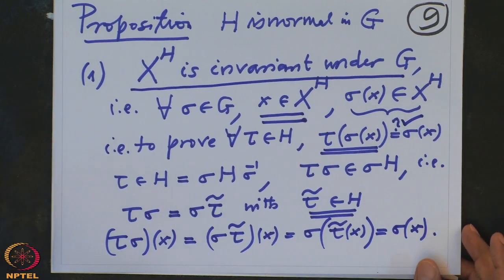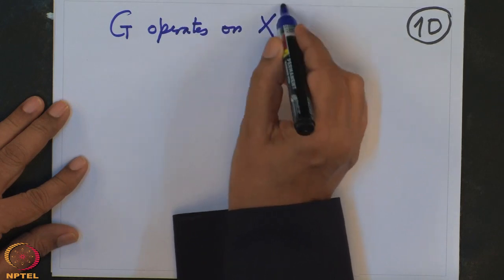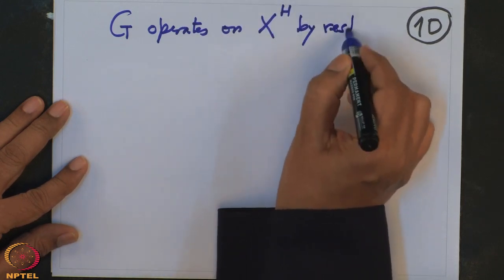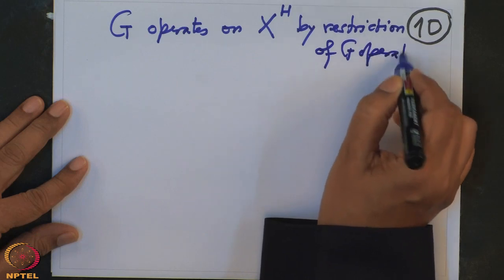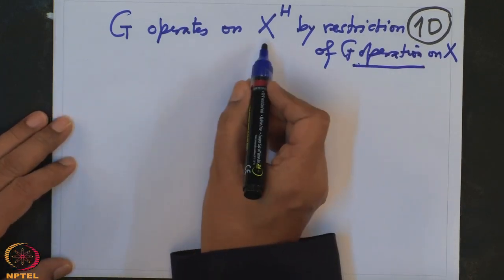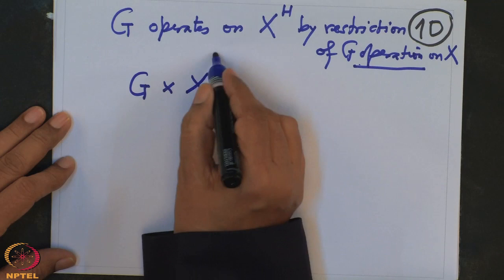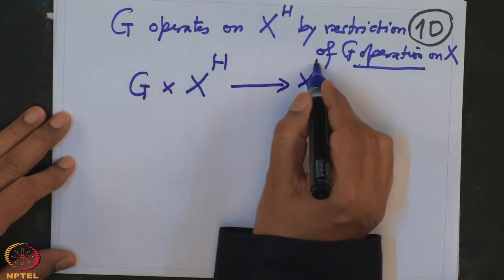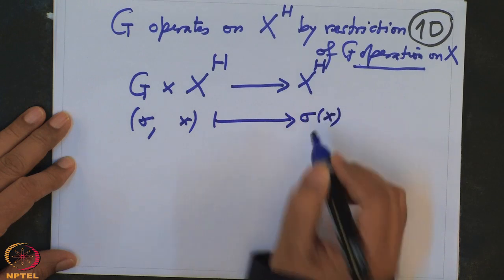This is a subset which is invariant under G. So therefore G operates on X power H by restriction of the G operation on X, that was given to us, and I will restrict that G operation to X power H. That means we have a map from G cross X power H to X power H, any sigma comma X goes to sigma of X. This makes sense. That is what we have checked in 1.